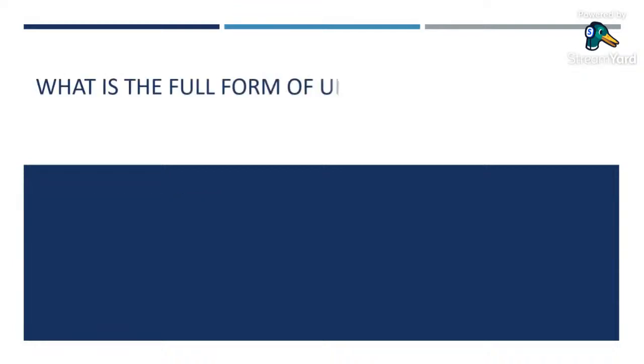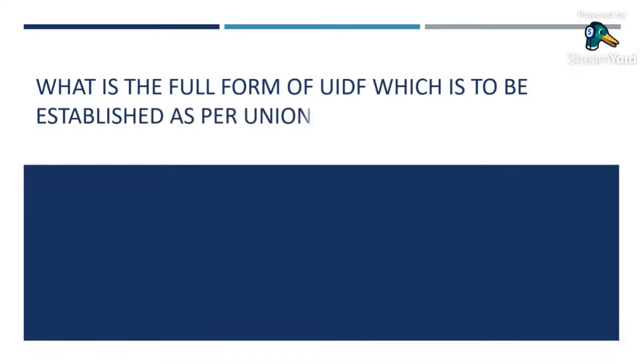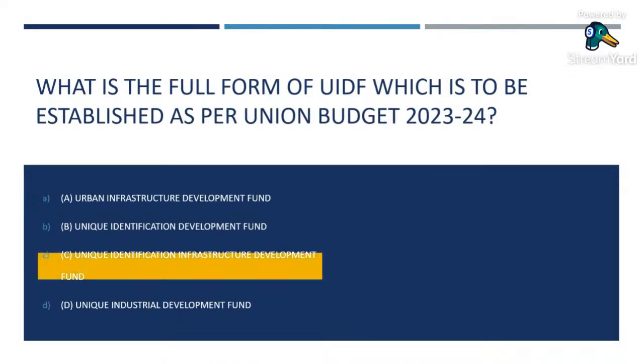What is the full form of UIDF, which is to be established as per Union Budget 23-24? Urban Infrastructure Development Fund, Urban Identification Development, Unique Identification Infrastructure Development Fund. It is Urban Infrastructure Development Fund.